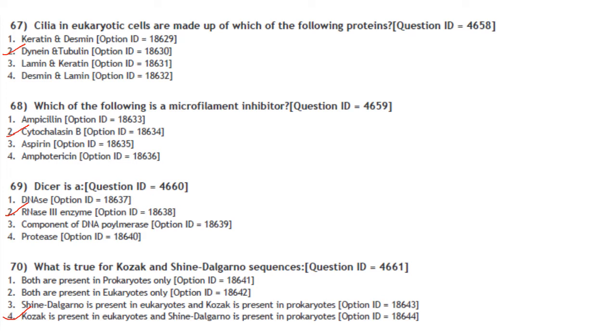Answer is option 2. What is true for Kozak's and Shine-Dalgarno sequence? So Kozak is present in eukaryotes and Shine-Dalgarno is present in prokaryotes. So what is true we have to see. Both are present in prokaryotes only. Both are present in eukaryotes. Those two statements are wrong. Shine-Dalgarno is present in eukaryotes and Kozak in prokaryotes. That is also not correct. So the correct answer will be option 4. That is Kozak is present in eukaryotes and Shine-Dalgarno is present in prokaryotes.